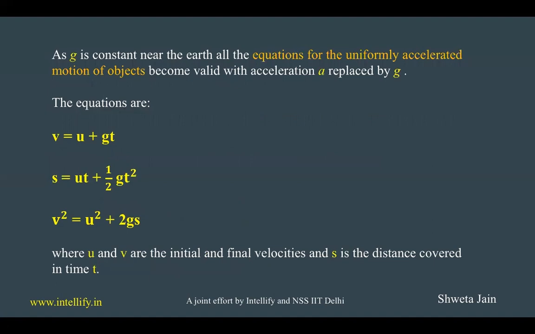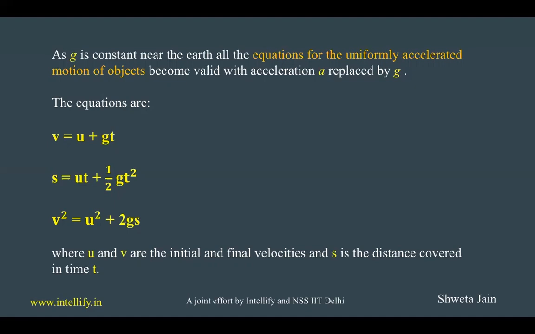Now we know that small g, or acceleration due to gravity, is constant near the earth. So all the equations for the uniformly accelerated motion of objects become valid with acceleration small a replaced by g. So the equation v is equal to u plus at can be written as v is equal to u plus gt. S is equal to ut plus half at square can be written as S is equal to ut plus half gt square.